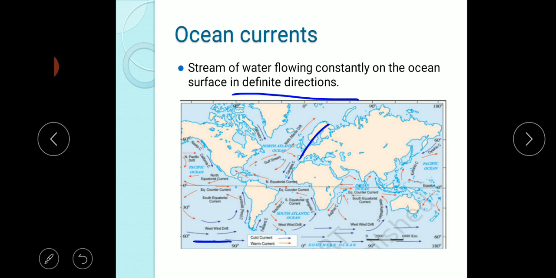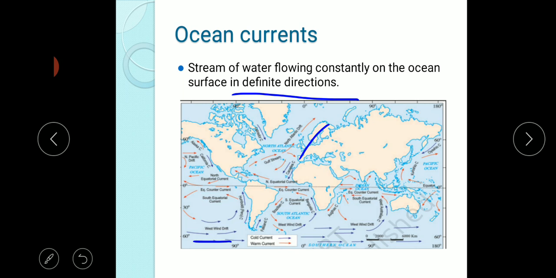The area where both the warm and the cold currents meet provides the best fishing ground in the world. The seas around Japan and the eastern coast of North America are such examples. In North America and Japan, we can see both warm and cold currents.